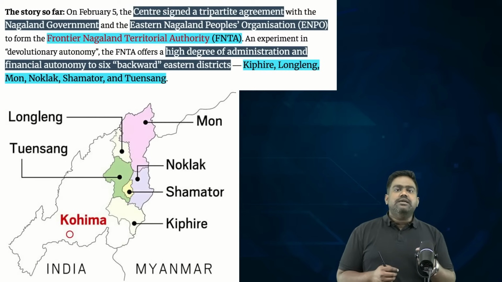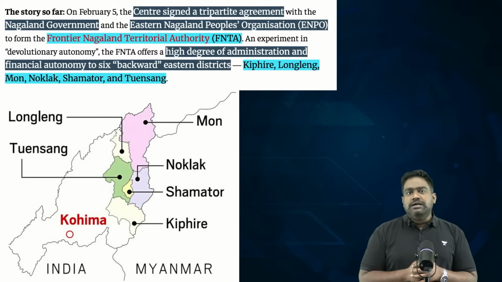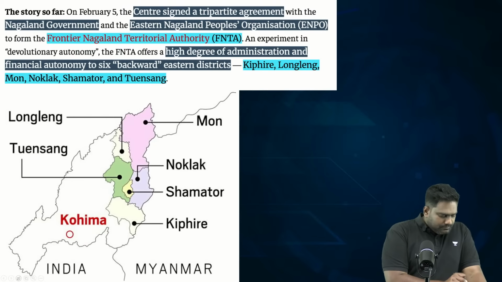So why was this needed? What were the demands of the people of Eastern Nagaland? That is something we need to understand. Now, please look at the map here. I want you to concentrate.